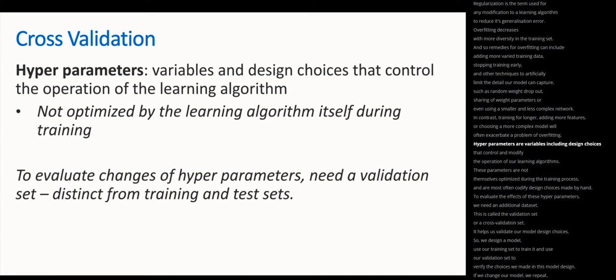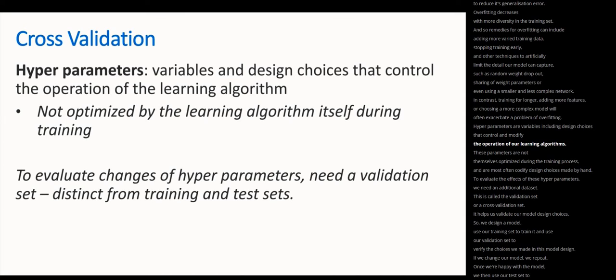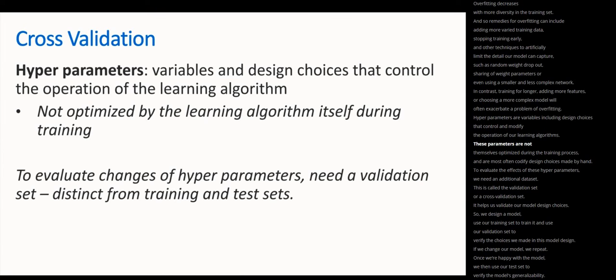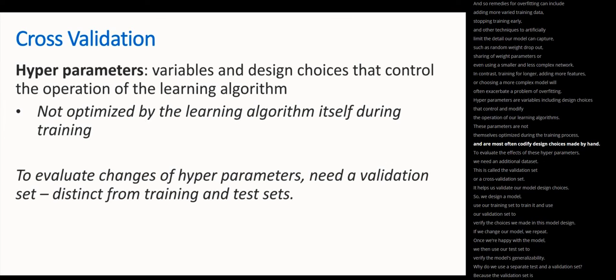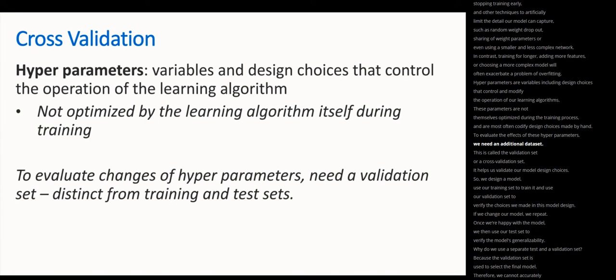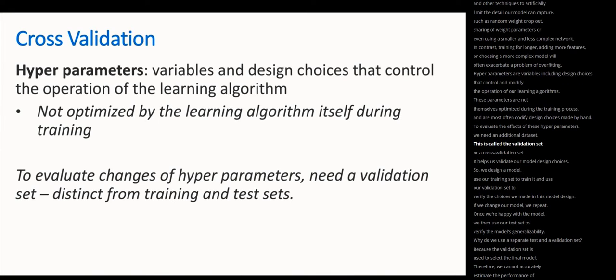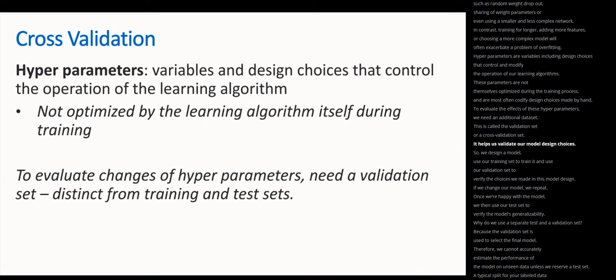Hyperparameters are variables encoding design choices that control and modify the operation of our learning algorithms. These parameters are not themselves optimized during the training process, and are most often codified design choices made by hand. To evaluate the effects of these hyperparameters, we need an additional dataset. This is called a validation set or a cross-validation set. It helps us validate our model design choices.